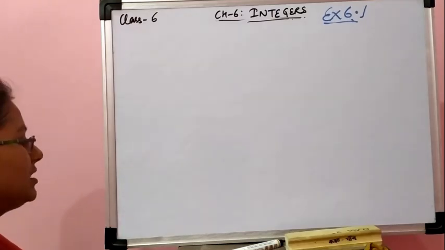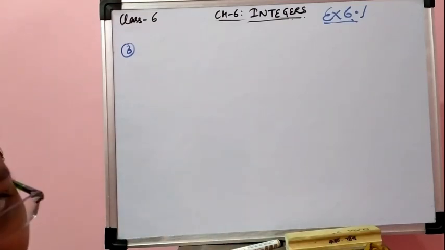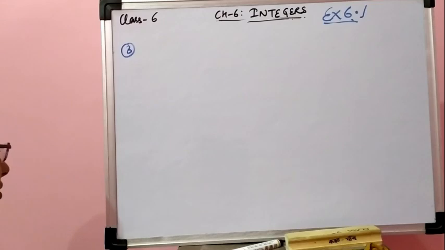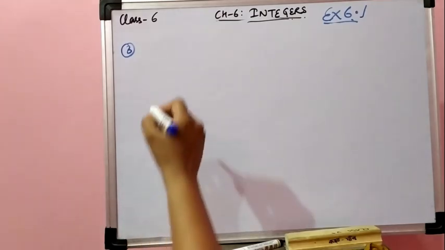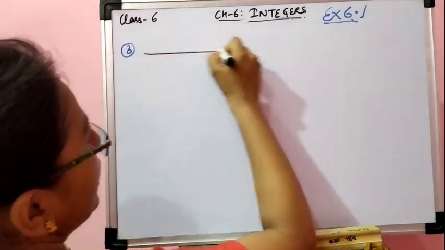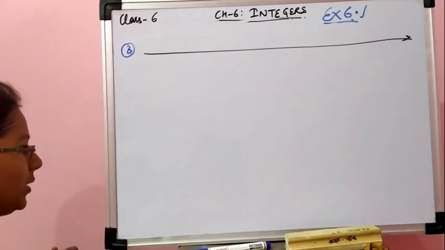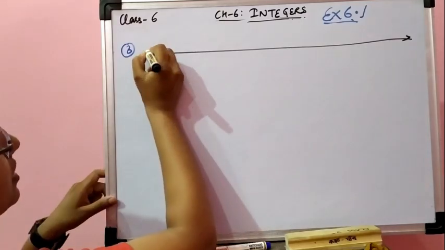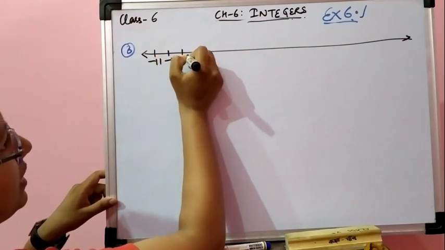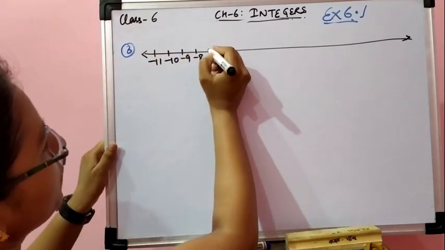Now the next question is represent the following numbers on a number line. Number line, right now we have seen that how the number line can be for integers. Now there are 5 numbers we have to represent. We can represent all the numbers on a single number line. Let's draw a bigger number line. Like for positive the maximum is 8 and for negative the maximum is minus 10. So let's minus 11, minus 10, minus 9. One thing you have to keep in mind, the distance should be equal.